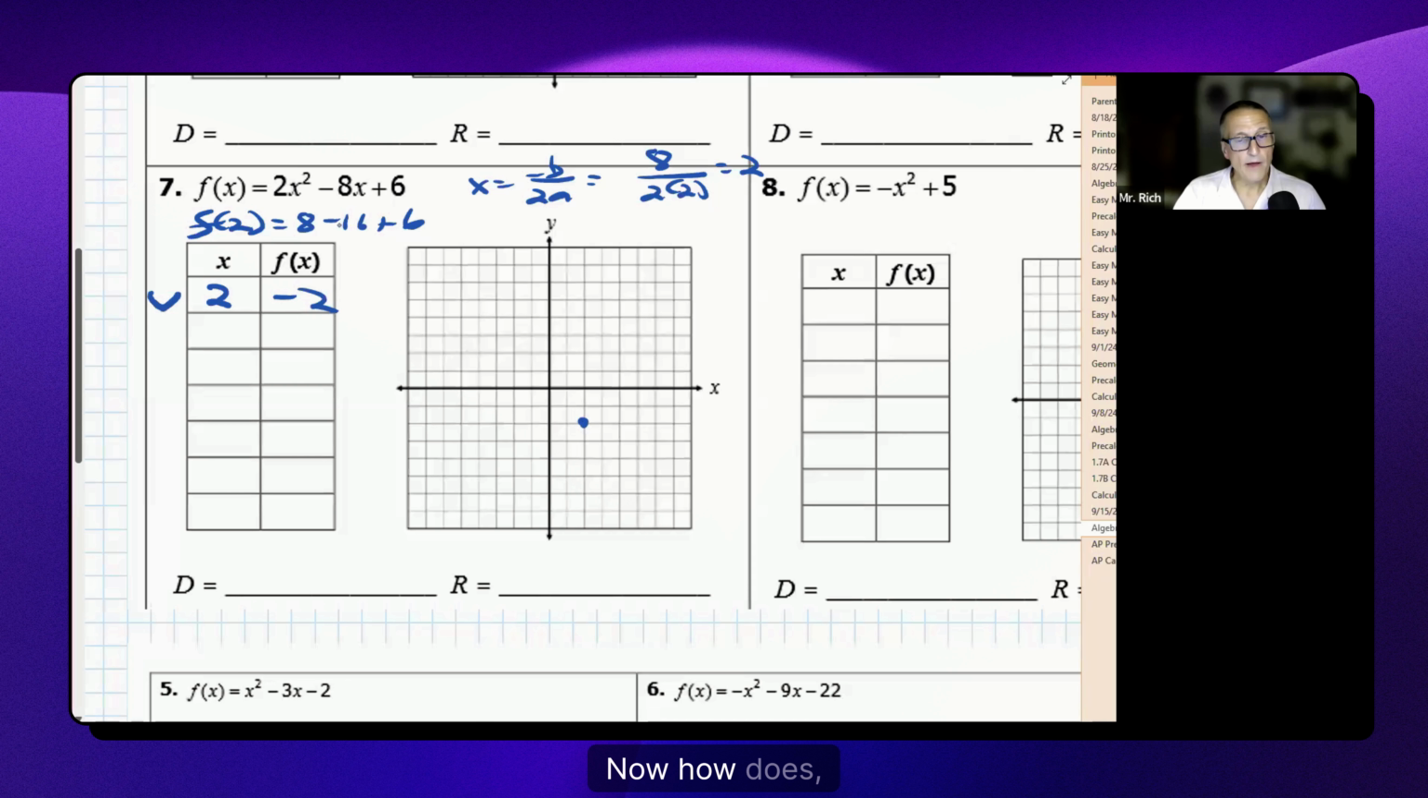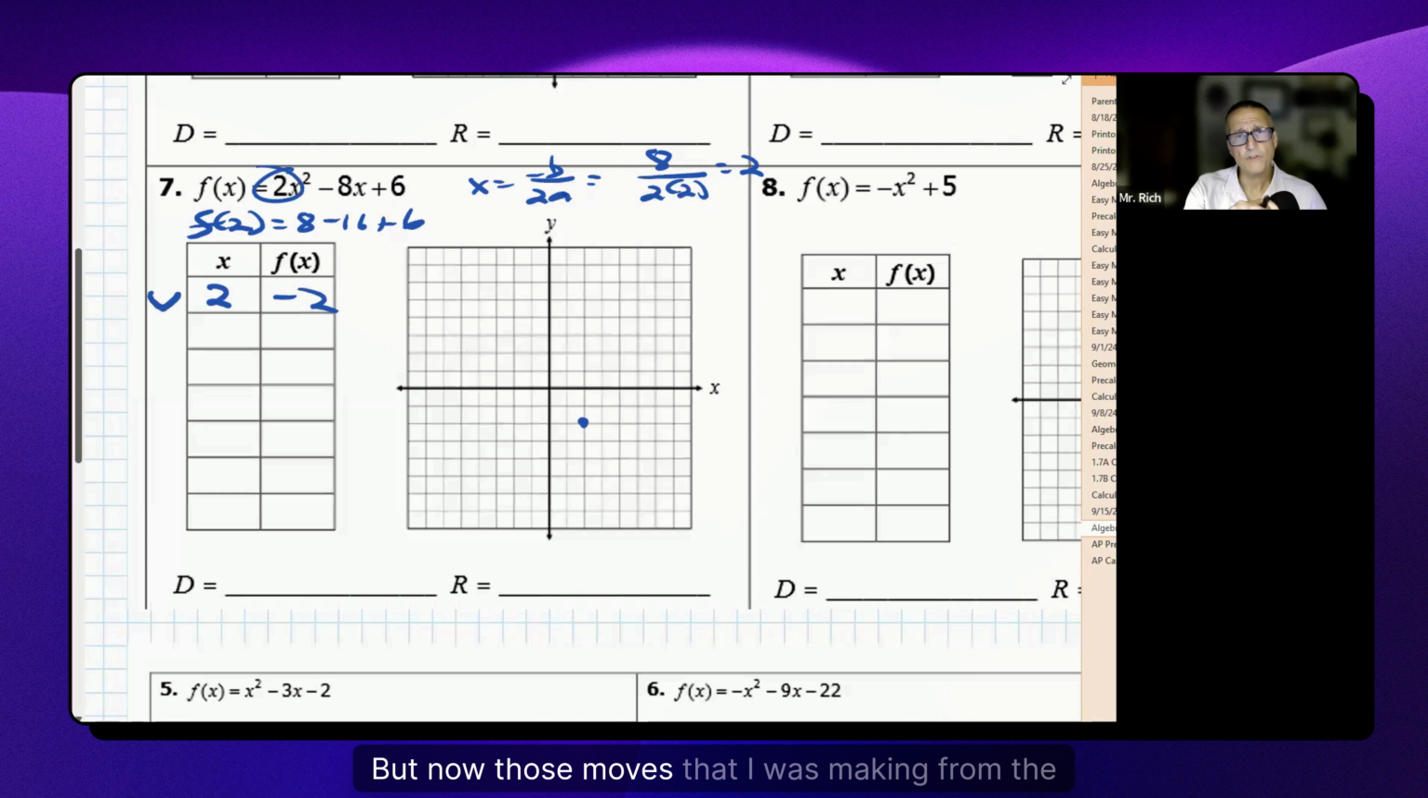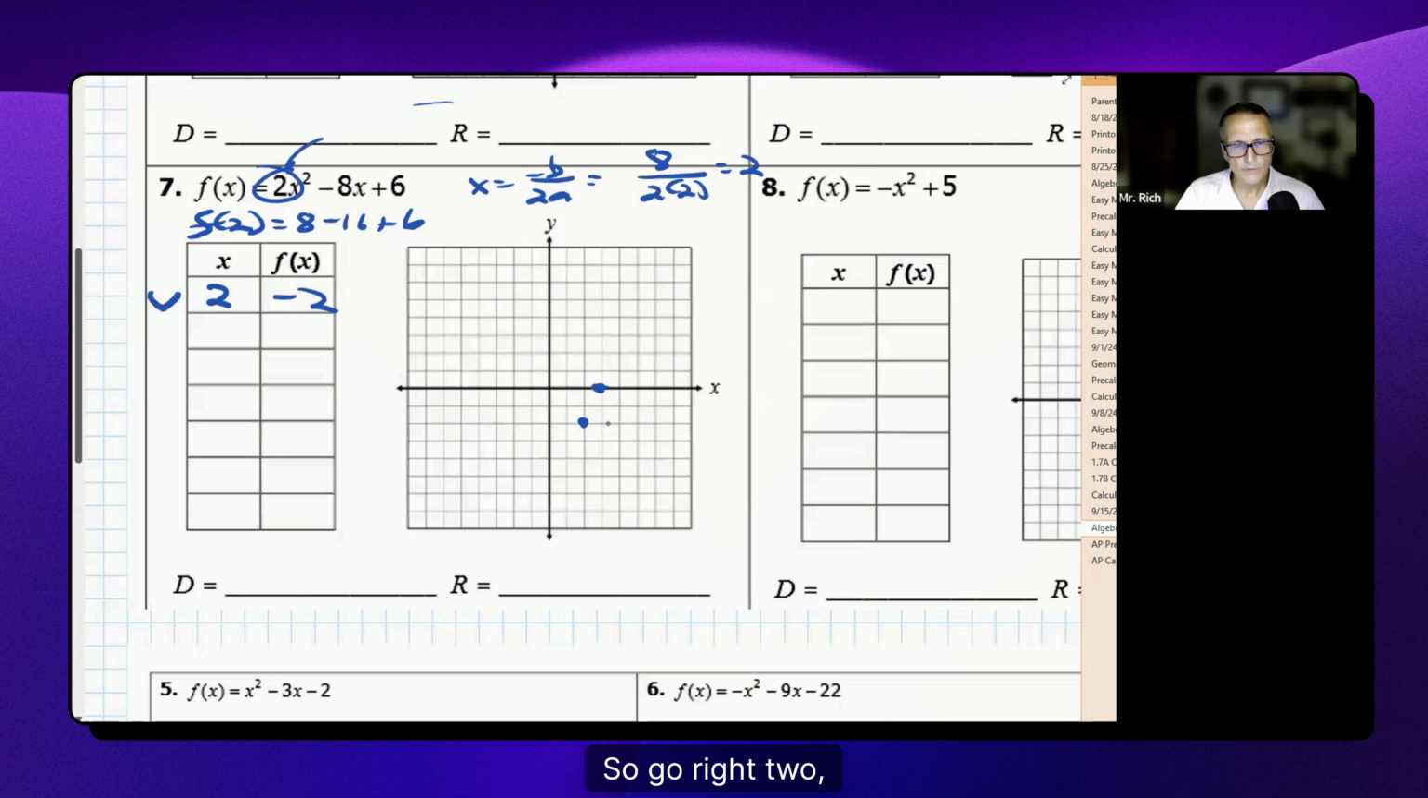Yep. First of all, this does open up. It's a positive 2, so it is going to open up, not down. But now, those moves that I was making from the vertex, right 1, up 1, right 2, up 4, right 3, up 9, all the vertical moves are doubled because of the 2 in front of the x squared. So I go right 1, up twice as far, 2. I go right 2, but up 8, because I was going right 2, up 2 squared, or 4, but I've got to go twice as far. So right 2, up 1, 2, 3, 4, 5, 6, 7, 8. That's all I've got room for.